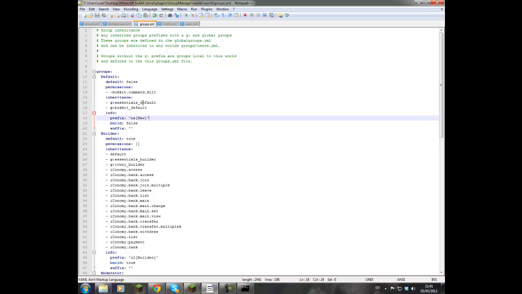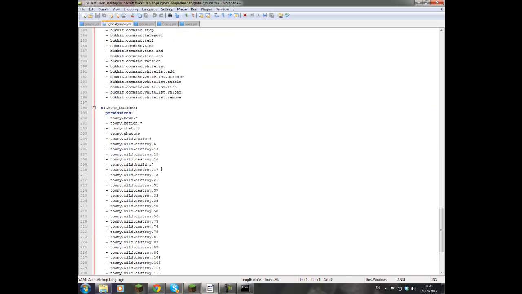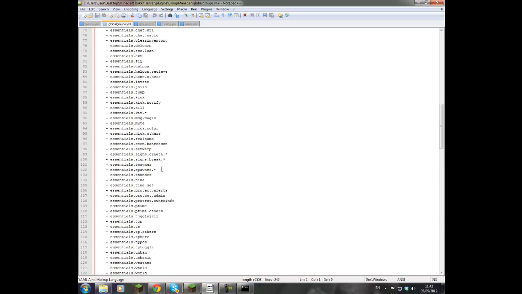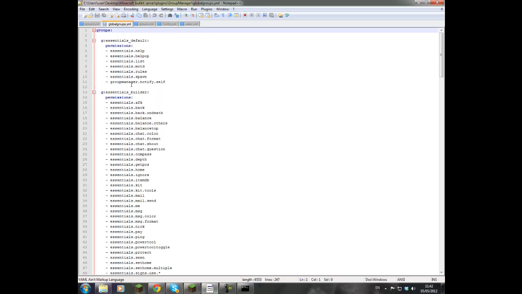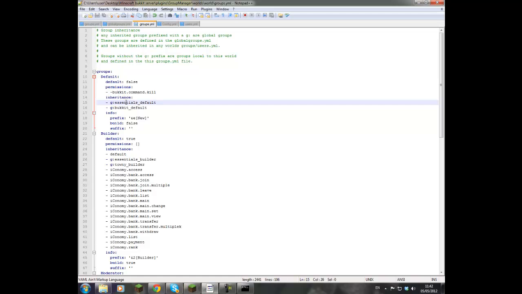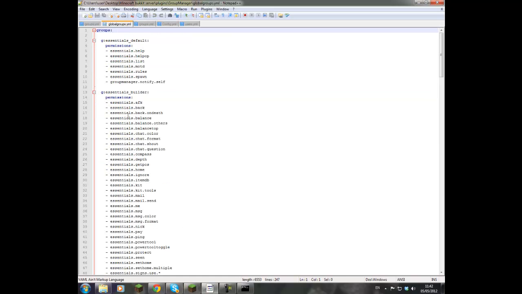Okay, so let's move on to inheritance. I probably should have done this before, but you know, in the end we'll get through everything. Okay, so here you'll see the little g for global, colon, and essentials underscore default. Now this brings us back to global groups. What it's doing is referencing all of these. So at the minute it's referencing default, isn't it? Okay, so essentials default, the permissions, and this is just so you don't have to write them all out. You can just put inheritance g essentials default. This will refer back to here.